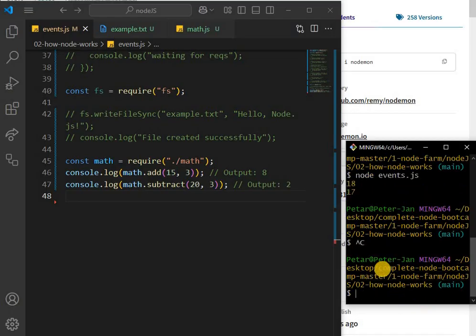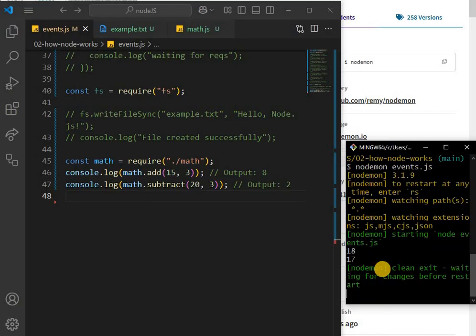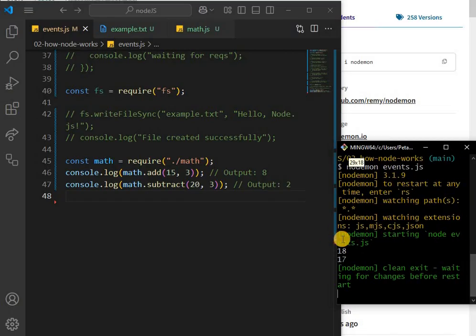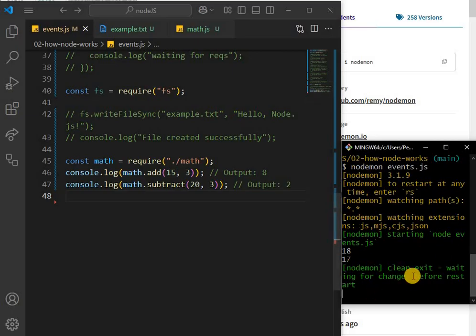Now let's go and type nodemon events.js. Okay, now basically we have something like, you know, when you are doing your React app and Tailwind will give you event listeners for your code, automatic. So now if I change this, it's a beautiful thing.